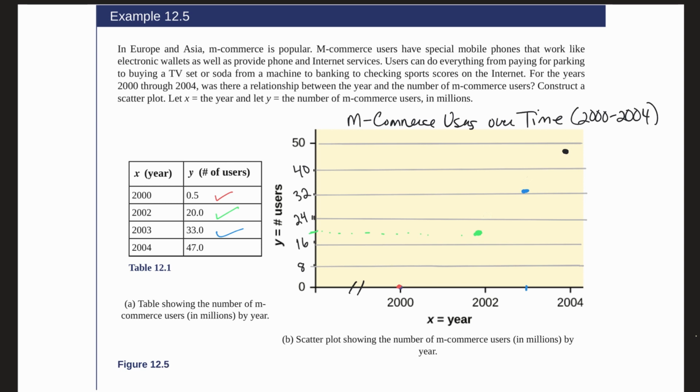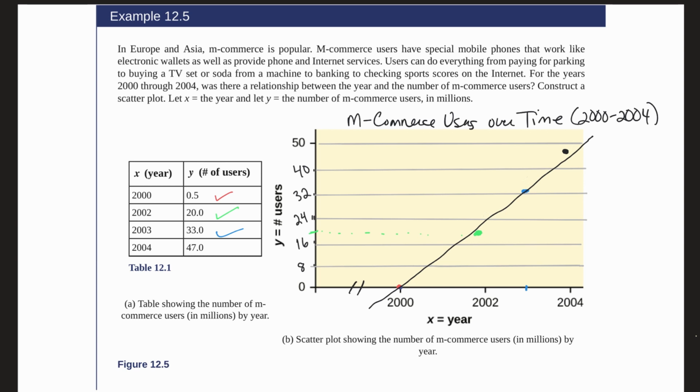So what can we say about this pattern or relationship? Well, we can see here that this fits a pretty linear shape. So it would appear that the relationship between the time in years and the number of users that m-commerce had follows a basic linear equation or a linear regression model. And of course, this would allow us to predict other things.